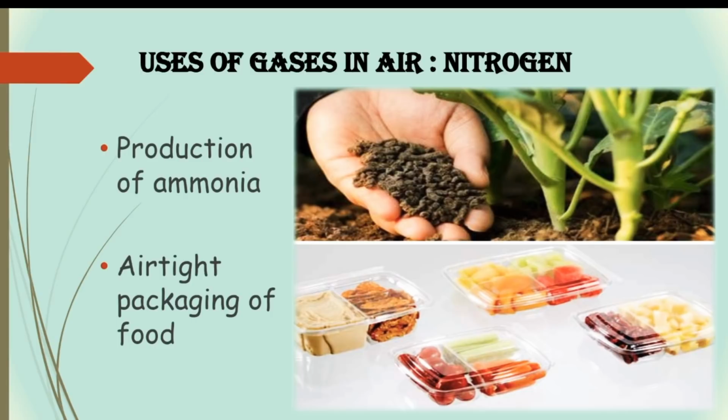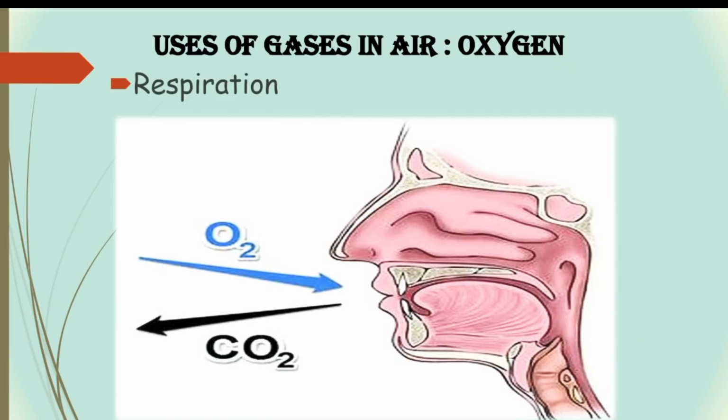It is useful in the production of ammonia as fertilizers by adding it to the soil. Nitrogen is used for keeping food fresh. Hence it is used for airtight packaging of foodstuff. Next we will see the uses of oxygen. Oxygen is used for respiration as we all inhale oxygen and give out carbon dioxide. So for inhaling we need oxygen. Hence oxygen is used for respiration in all living beings.